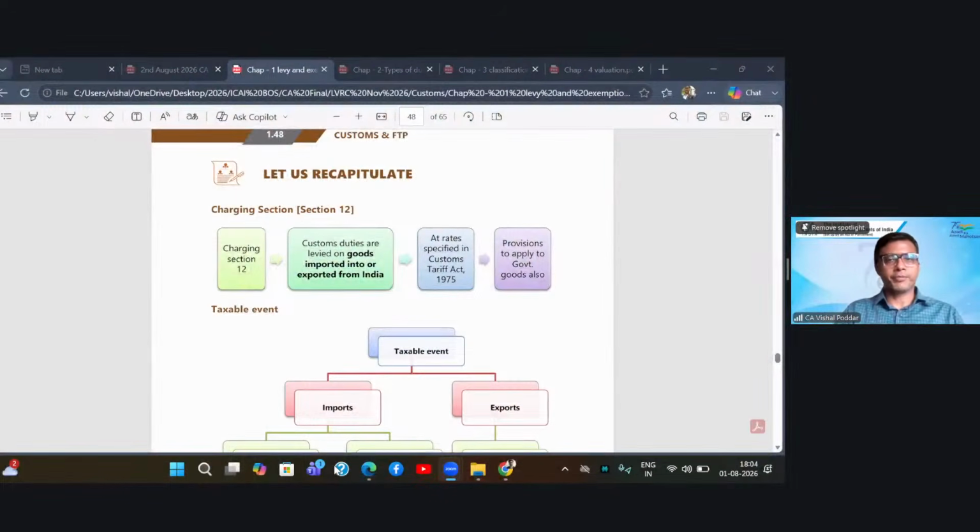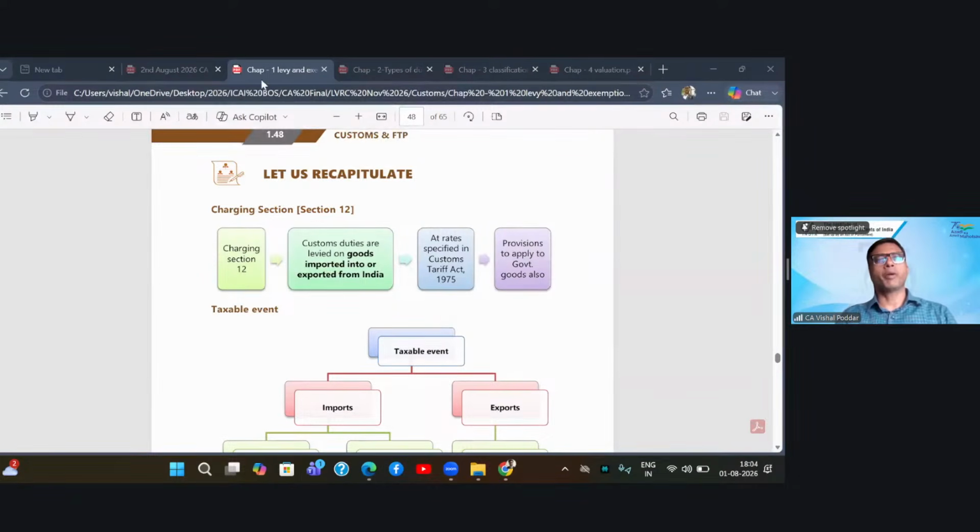Good evening, friends. Welcome to our evening lecture on revision of the paper of CA Final Indirect Taxes. Until the previous class, we completed the various provisions which deal with the GST law. Today we are starting with the provisions dealing with the customs law.